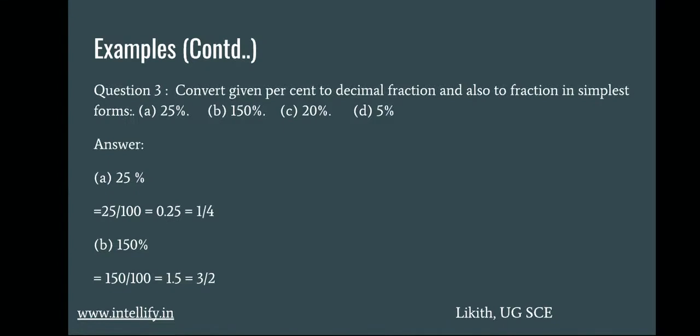25 by 100 can be written as 1 divided by 4 in simplest form, because 25 ones are 25, 25 fours are 100, so 1 divided by 4. In decimal it is 0.25, because 25 divided by 100 is nothing but 0.25.